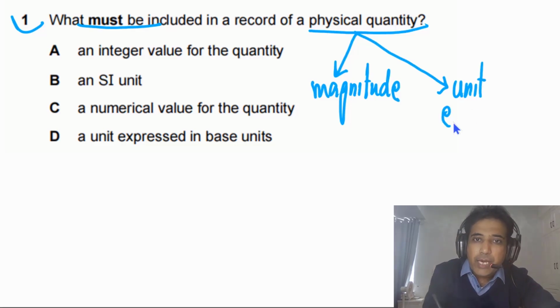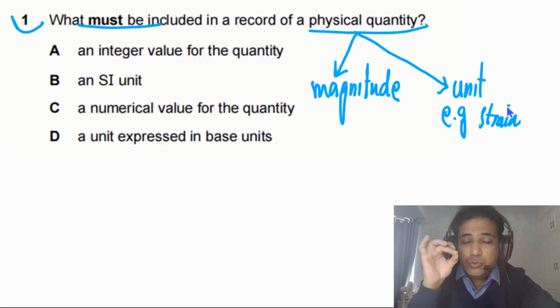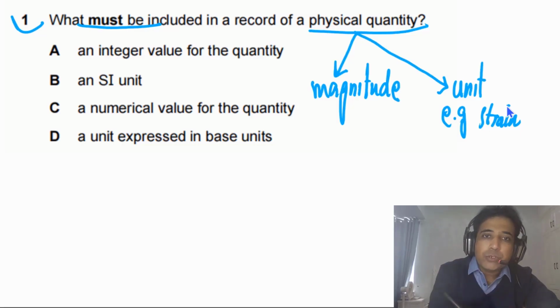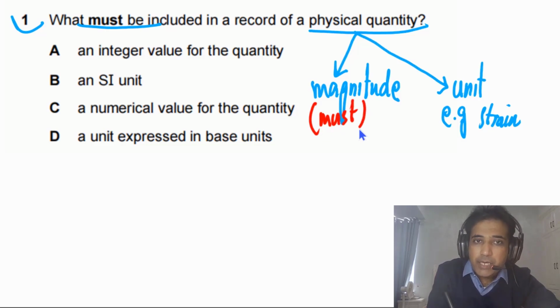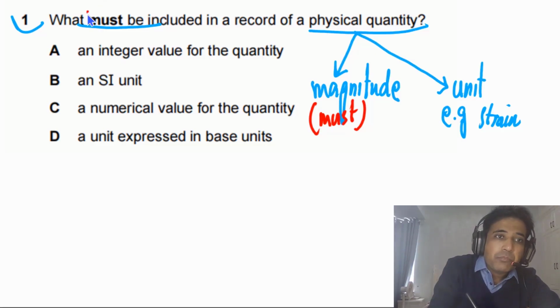For example, we have strain. Strain has no unit. Strain is unitless. It has no unit because it's the ratio between two same physical quantities. So it simply means that a physical quantity must have magnitude. Most physical quantities have units, but some physical quantities do not have a unit. The question is asking us must.